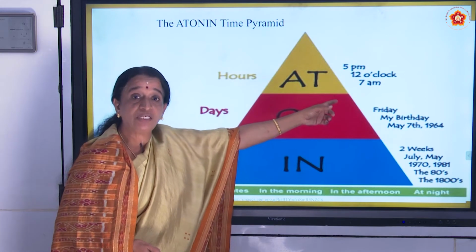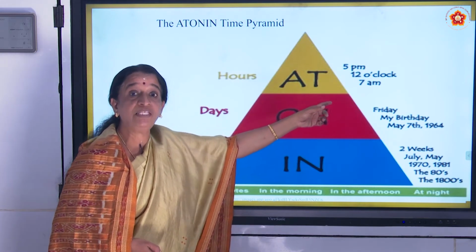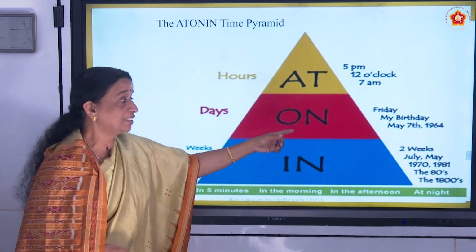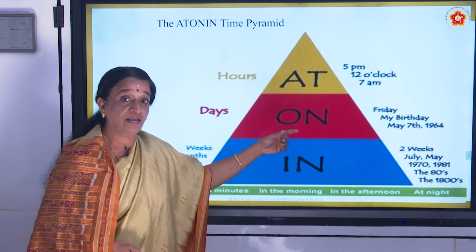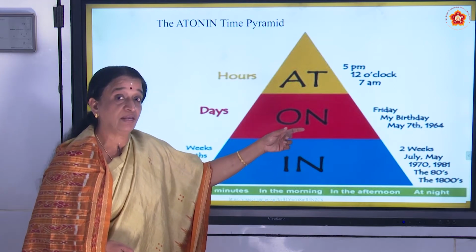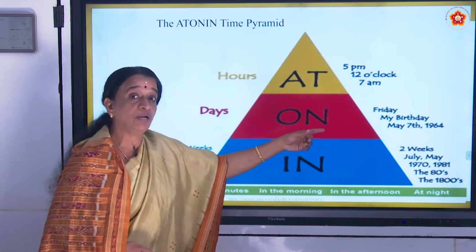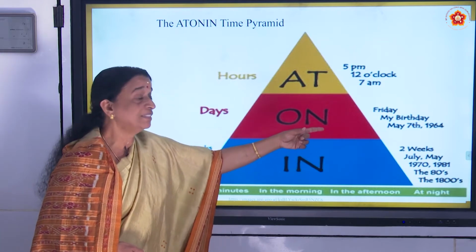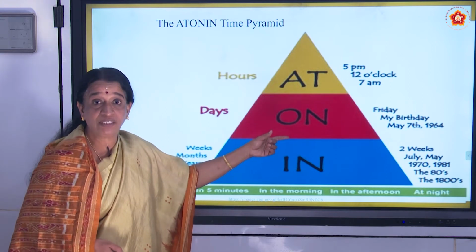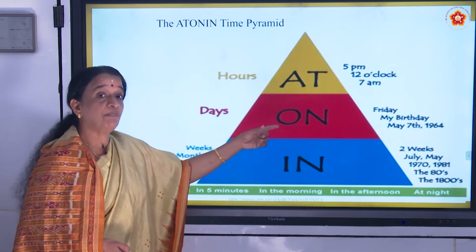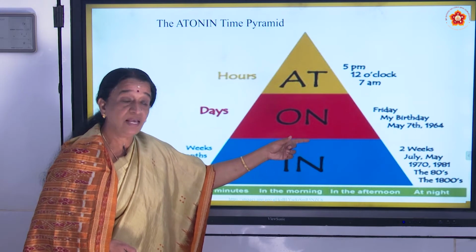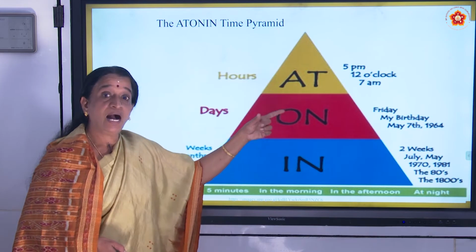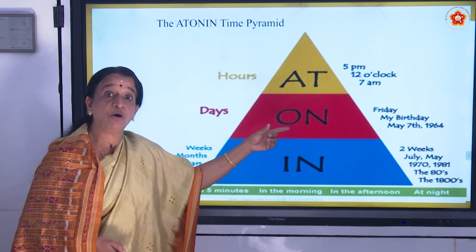At is used for the time, at 5 o'clock. I will be there at 5 o'clock. On is used for the days, just before the days. On Friday, I'll be coming there on Friday. Your birthday is on this day. So my birthday, May 7th, 1964. So that is my birthday. So you can say my birthday falls on May 7th, 1964. And you can also say, I will be coming there to meet you on Friday.